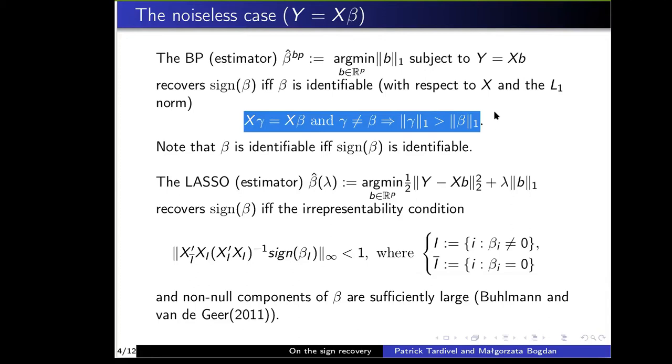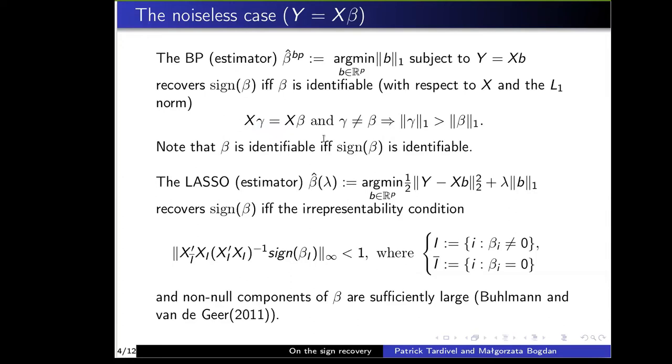This identifiability condition depends only on the sign of beta, which means that if beta is identifiable, then a vector having the same sign as beta is also identifiable. And if beta is not identifiable, then a vector having the same sign as beta is also not identifiable.